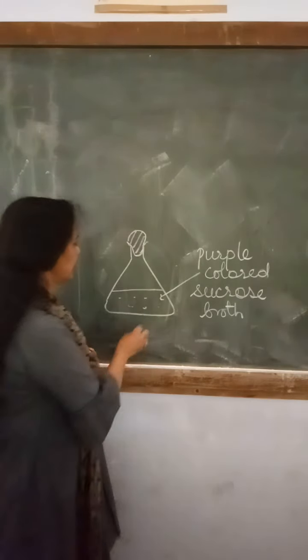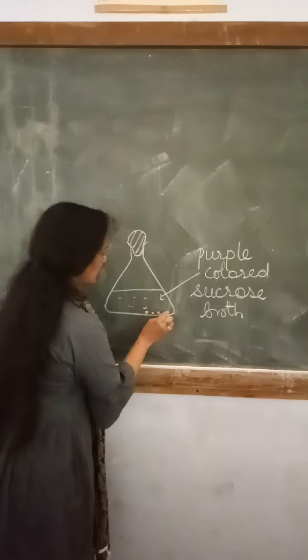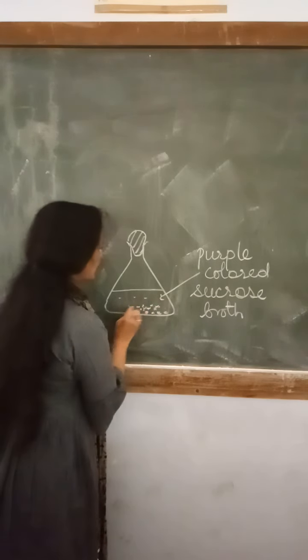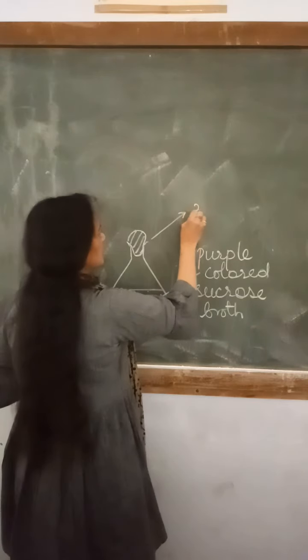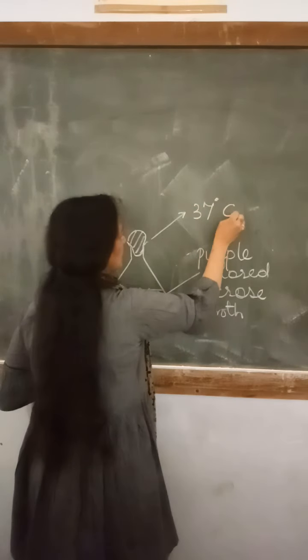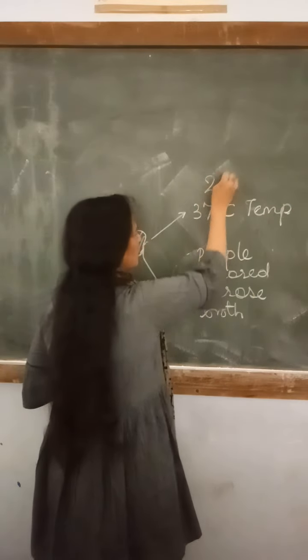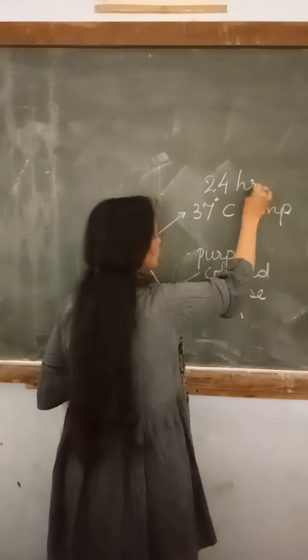Now after adding all the beads aseptically in between two burners, this flask will be kept for incubation at 37 degrees centigrade for 24 hours.